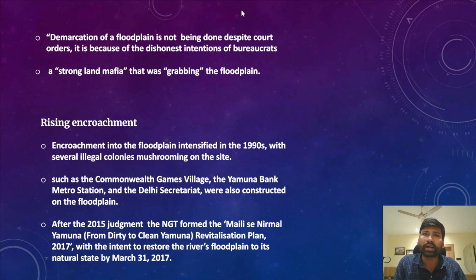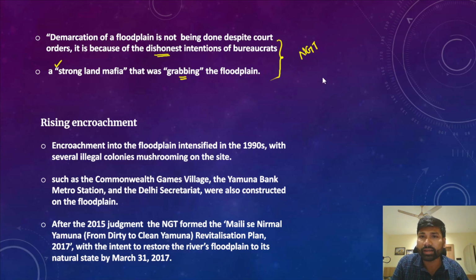The problem is that despite NGT ordering to demarcate the floodplains of river Yamuna, this task is not yet completed. Even the court has intervened and asked to demarcate the floodplains, but this is still not done. However, experts claim that this is because of two major reasons. One major reason is the dishonest intention of bureaucrats, and secondly, there was a strong land mafia in the floodplains of river Yamuna. The land mafia was grabbing the floodplains. These are the two major reasons why this region is still not demarcated as a floodplain.